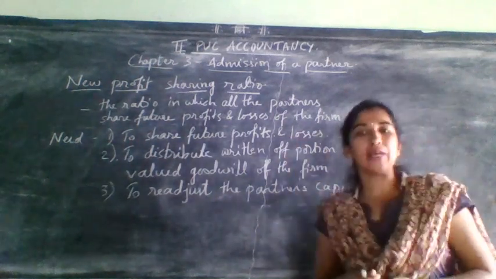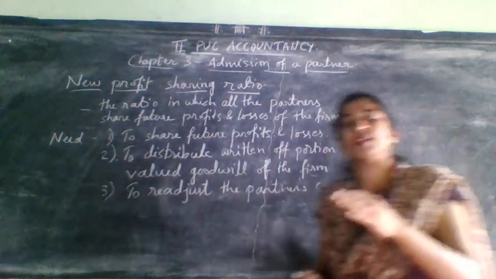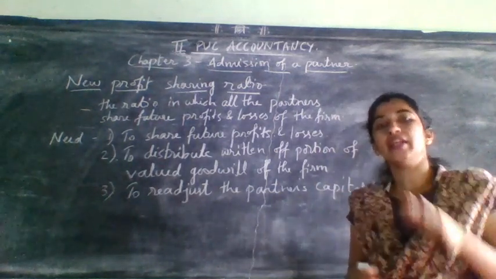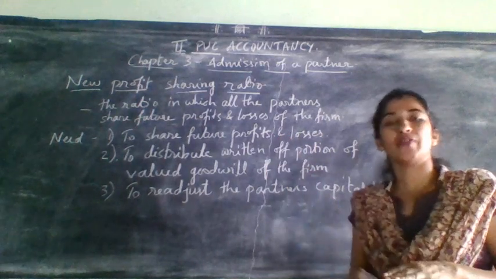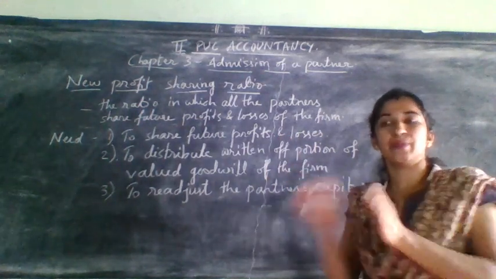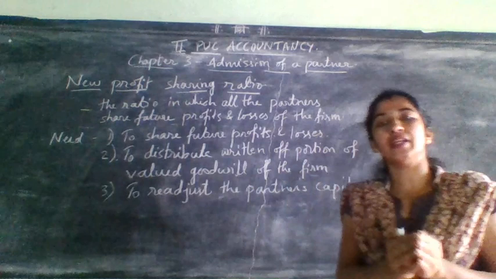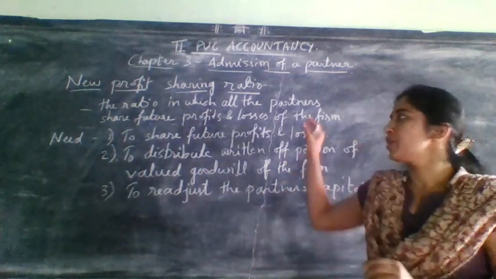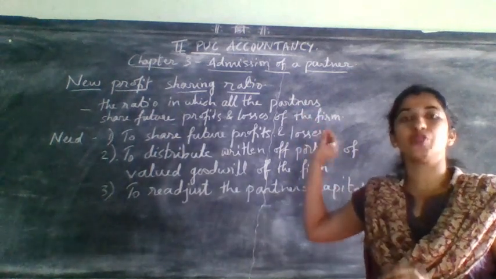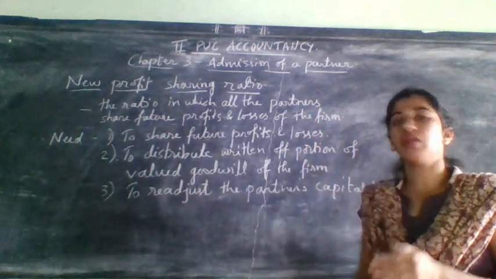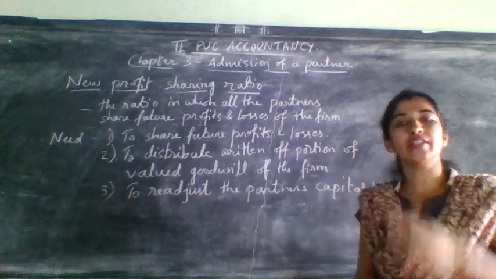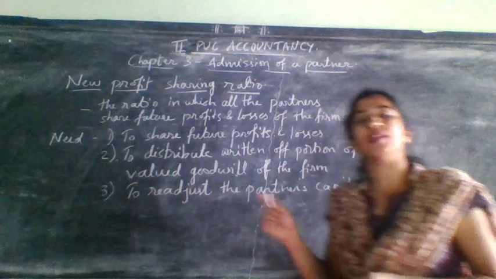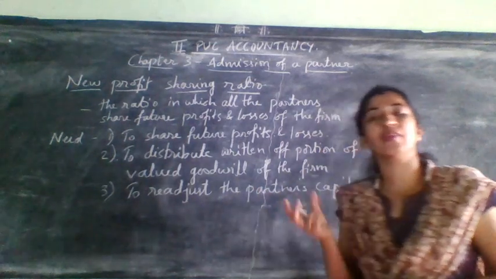His share of profit, his share of loss will be gained by the remaining partners. But at the time of admission of a partner, the old partners' part compared to this new profit sharing ratio will be less, because they will give a part of their profit to the new partner. That's why here also, like sacrifice ratio, old ratio will be more and this new ratio is less, because they are giving a part. In the previous class I explained with the help of one apple.